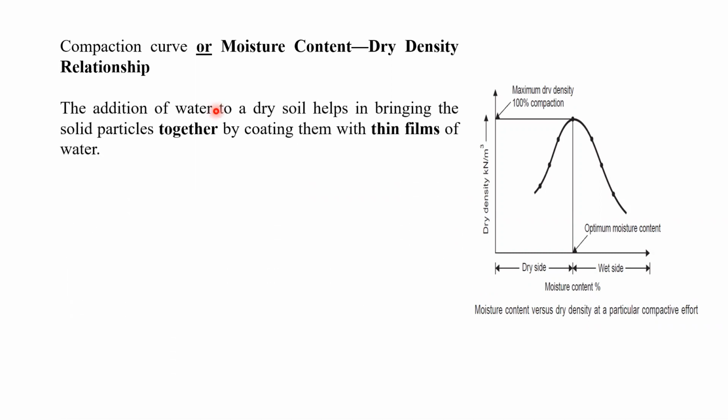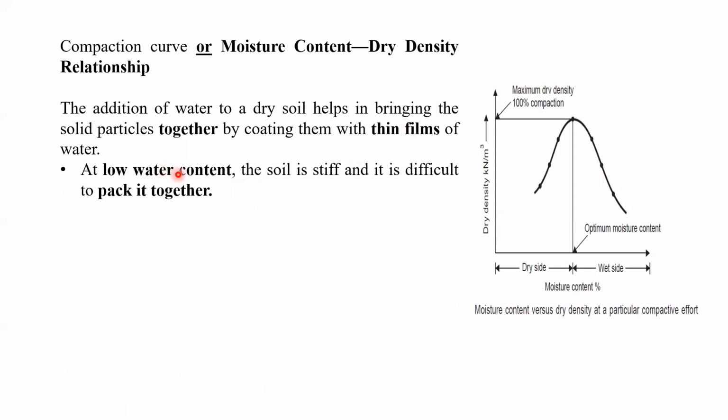Okay, so let us see the procedure, how we have to draw the compaction curve. That is also called the moisture content and dry density relationship. What is written there? The addition of water to dry soil helps in bringing the soil particles together by coating them with thin films of water. Normally, at low water content, you use dry soil for the compaction test. When we mix the water, either 4% or 8% depending upon the type of soil, in the beginning the soil will remain stiff and it will not pack together.